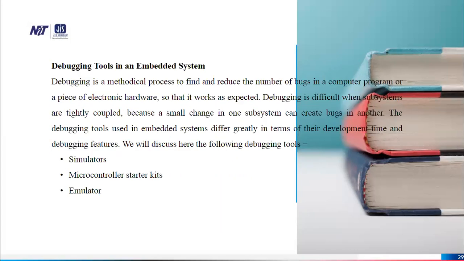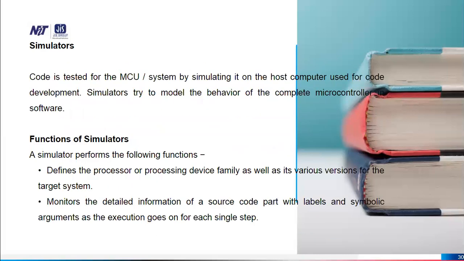Debugging tools in an embedded system. Debugging is a methodical process to find and reduce the number of bugs in a computer program or piece of electronic hardware so that it works as expected. Debugging is difficult when subsystems are tightly coupled, because a small change in one subsystem can create bugs in another. The debugging tools used in embedded systems differ greatly in terms of their development time and debugging features. So the debugging tools are simulator, microcontroller starter kits, and emulator.